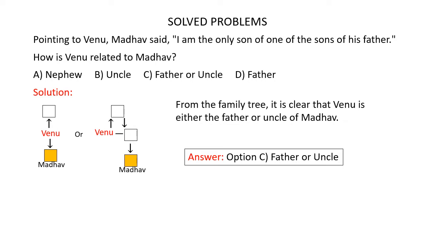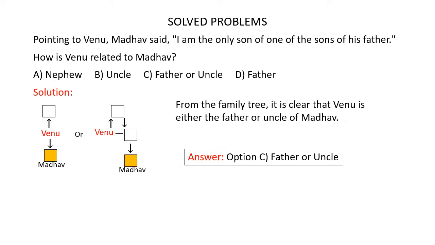Now the next relation is I am the only son. Here I refers to Madhav. So Madhav is the only son. Now we had stopped at Venu in the first instance. So Madhav is the only son of Venu. So a son is a male, draw a square here. Now Madhav is the last person that we have drawn in the family tree here.